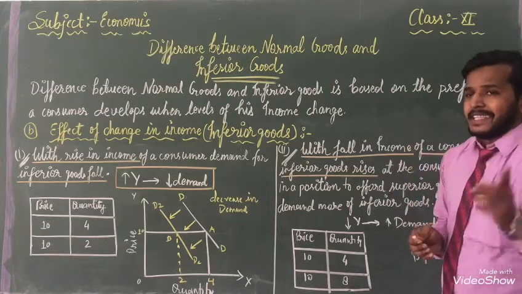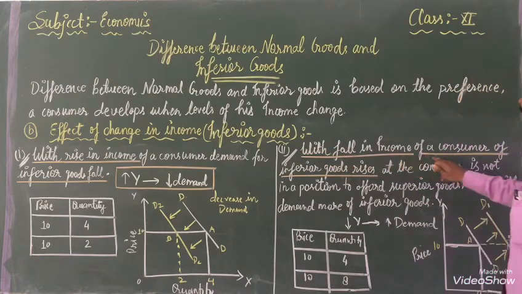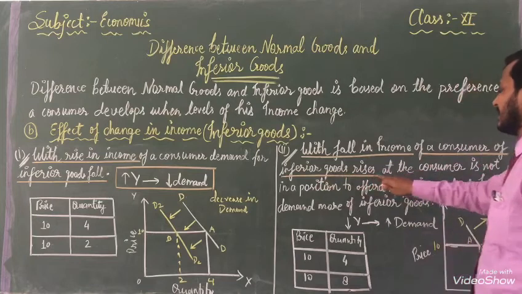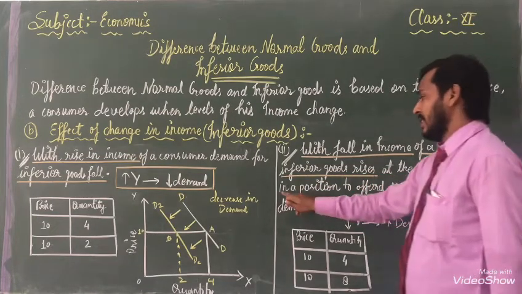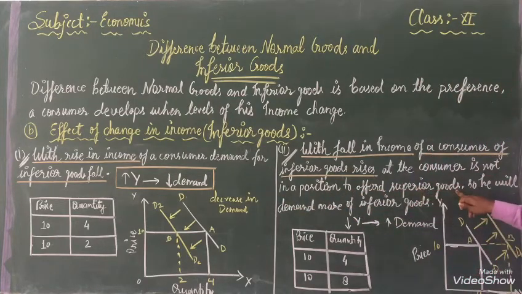In case of that, with a fall in income, the demand of the consumer for inferior goods rises, and the consumer is not in a position to afford superior goods.